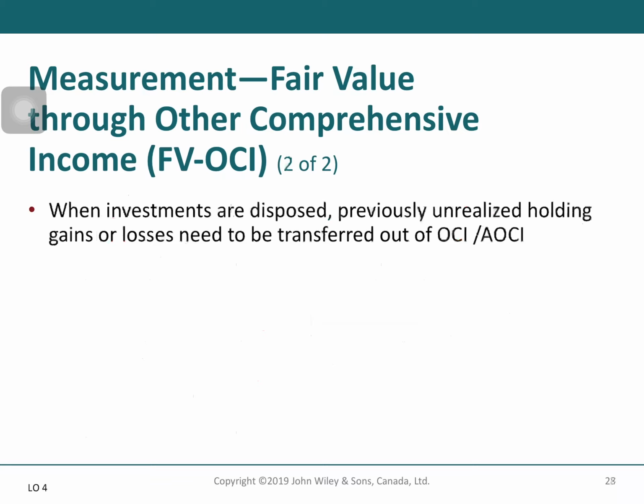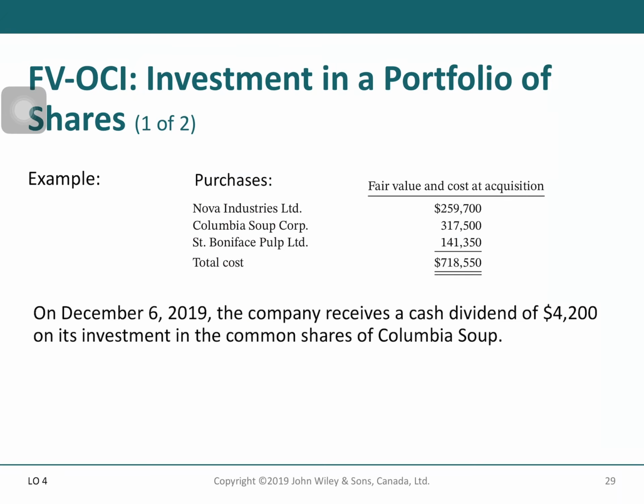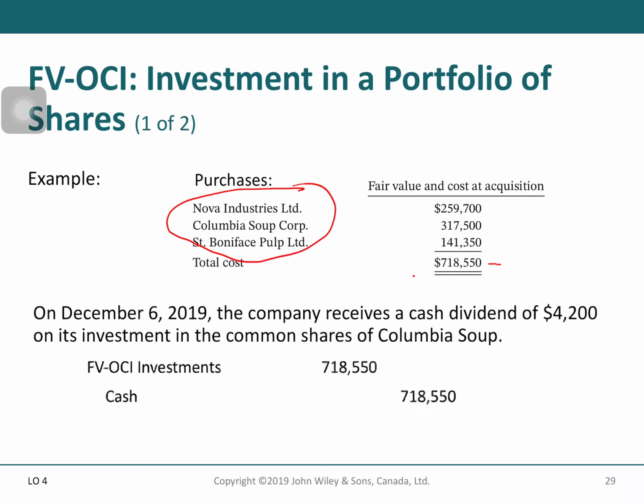When investments are disposed, previously unrealized holding gains or losses need to be transferred out of OCI or accumulated OCI. Let's see an example here. We have the portfolio of shares from various companies, and then we have the fair value at acquisition here. On December 6, 2019, the company received a cash dividend of $4,200 on its investment in the common shares of Columbia.